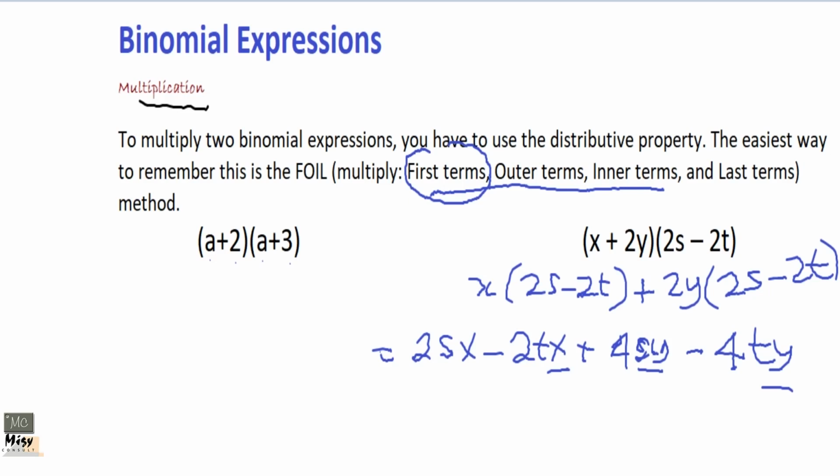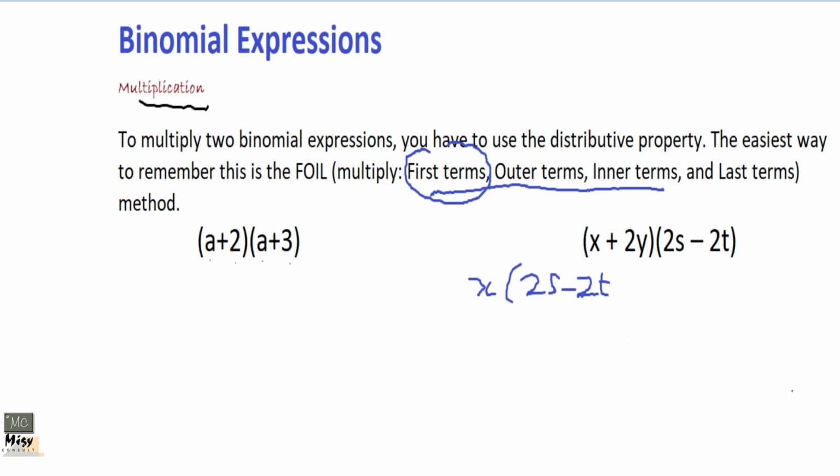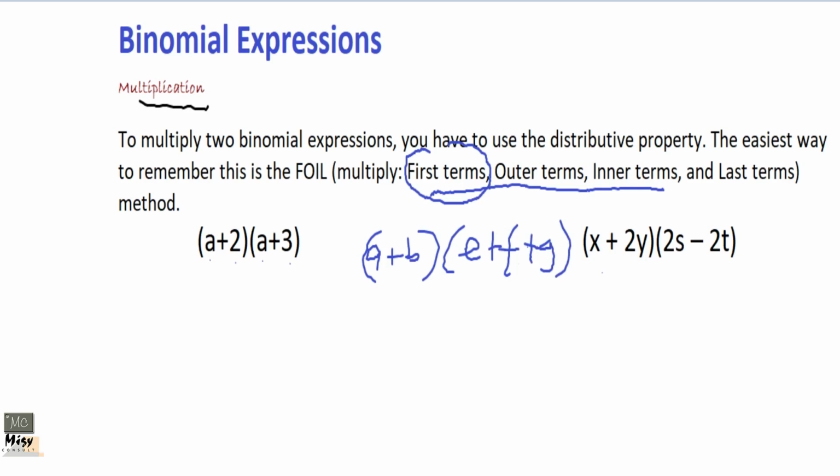So we are still under binomial, but we are tackling this once and for all. So don't be confused. We are just bringing in new terms. It doesn't mean they are binomial. The new ones I'm bringing are not binomials, but we'll use them to explain the way I was advising you to solve the new one. Okay, so let's take it that we have something like a plus b into e plus f plus g. So this time around it's not binomial, like I said, just to explain.